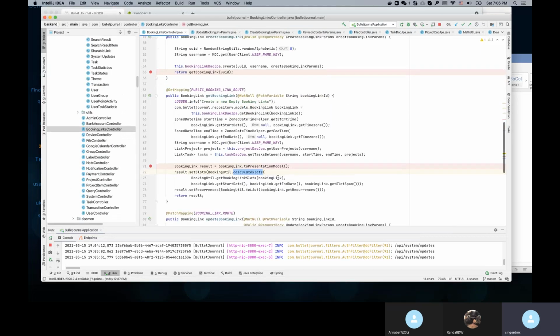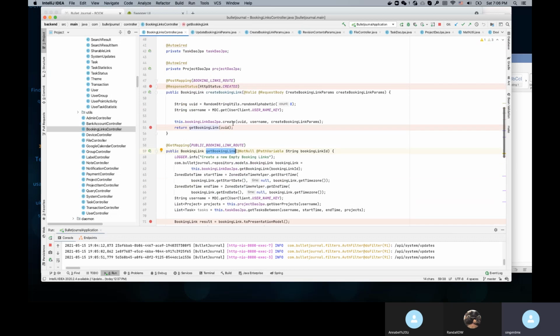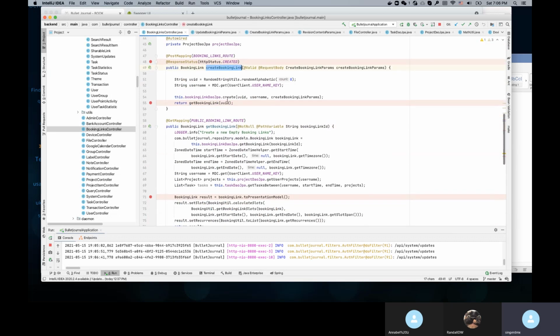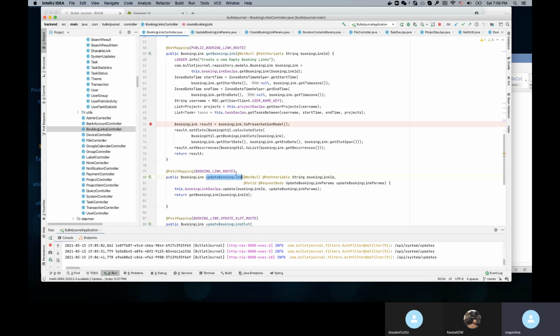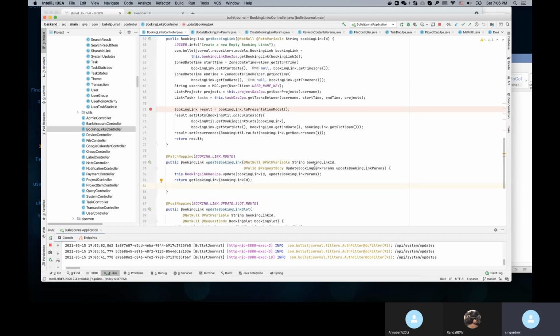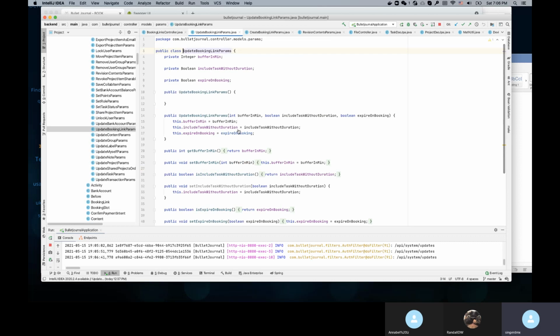That means every method that gets booking links needs to have a time zone. So we may have to change it. Right now we call it, right? Here we need to add a time zone. Let's say if they have a time zone in the parameter, even for update, right? Let's check if the update has the time zone. So we need to add a time zone here as well.